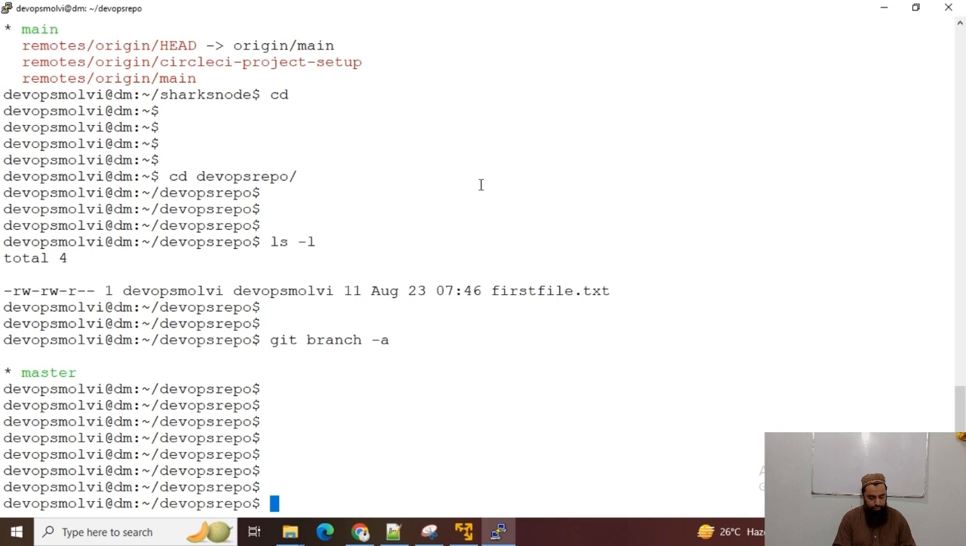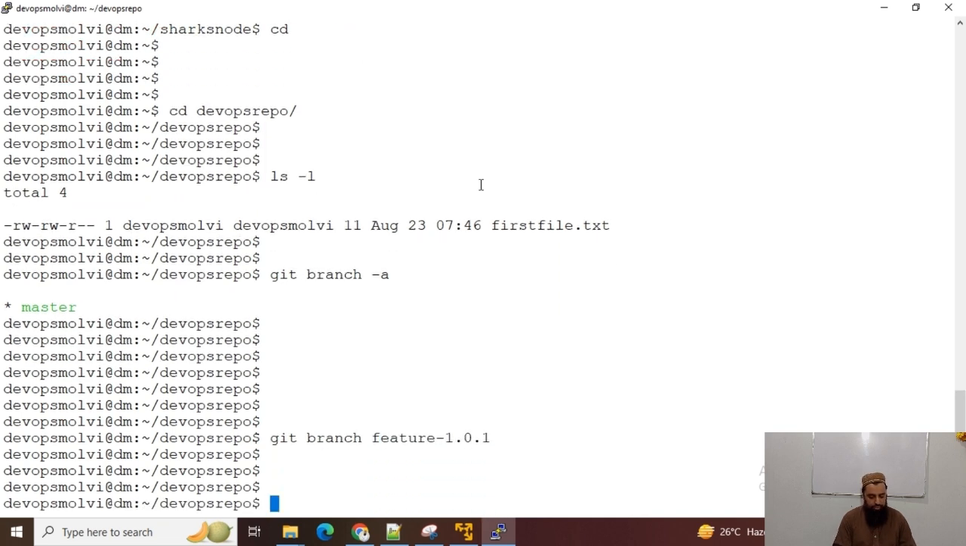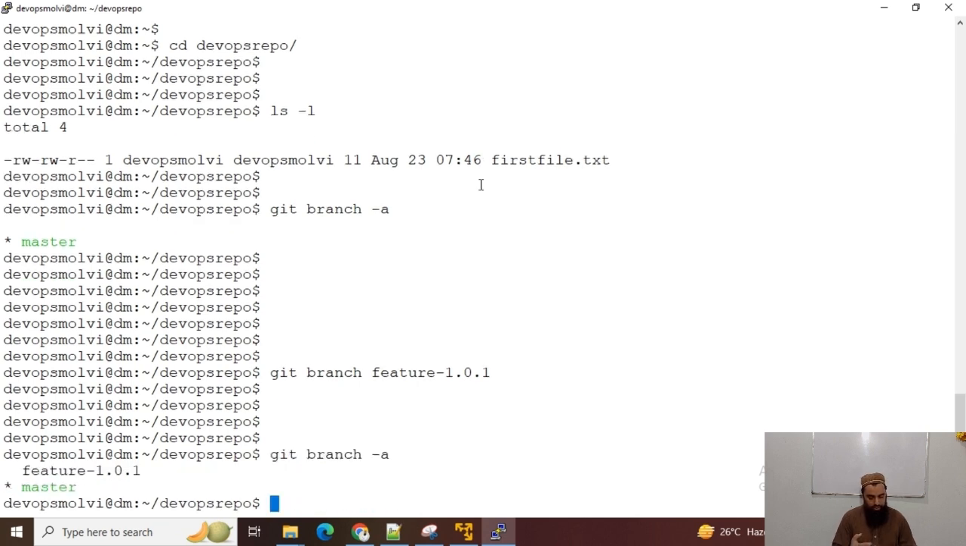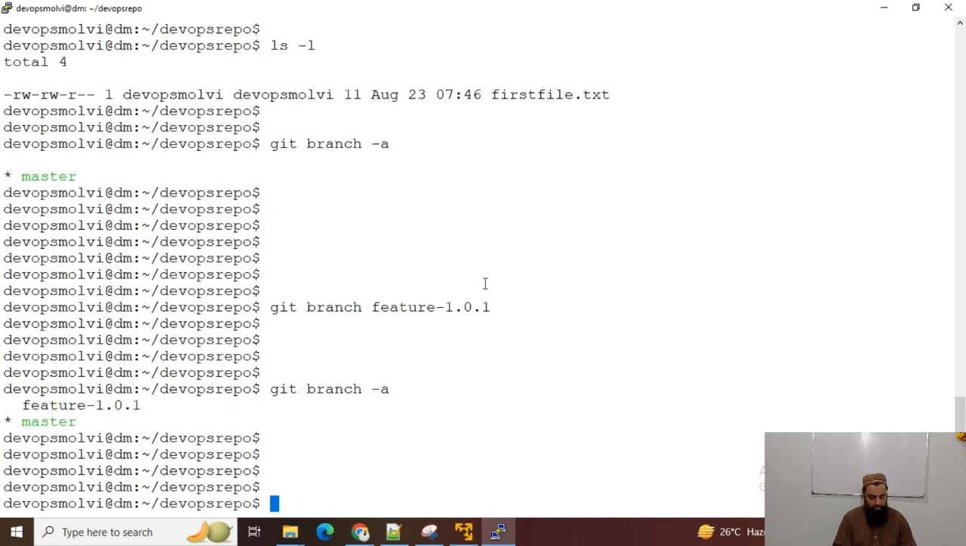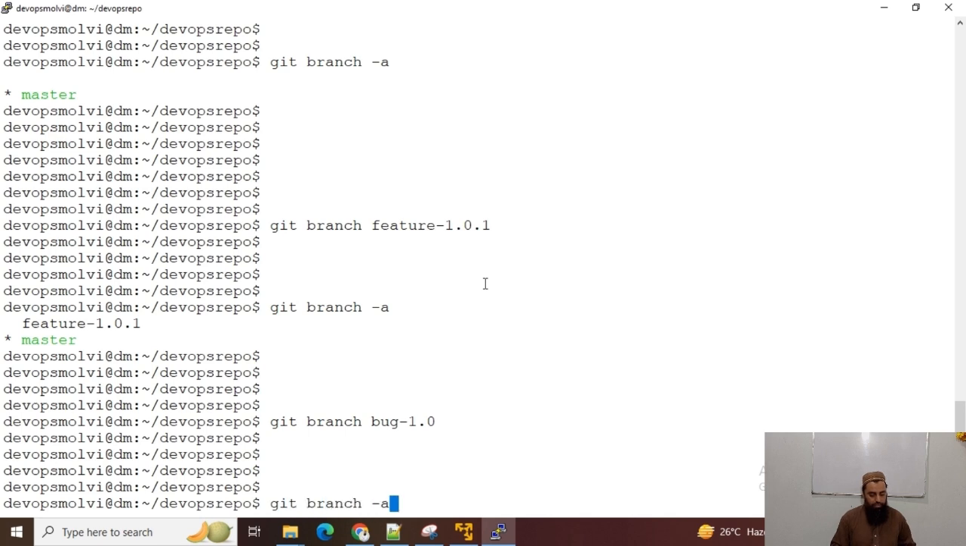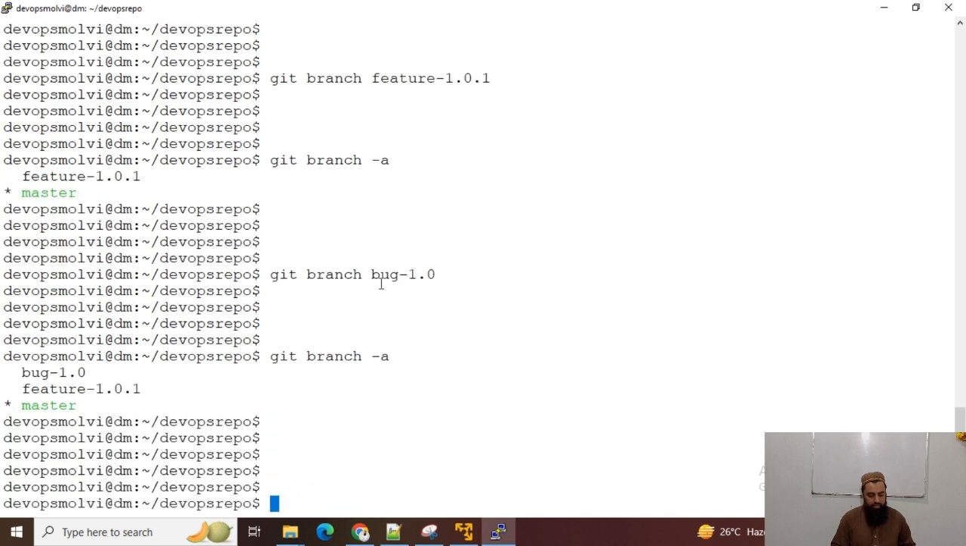Now let's create our first branch. I can just type git branch followed by the name of the branch, for instance feature 1.0.1. Okay, now a new branch has been created. With git branch -a, you can now see all the branches. If I create another branch, git branch bug 1.0, and run git branch -a, it will list out all the branches.